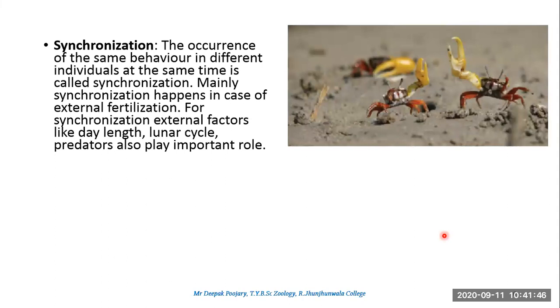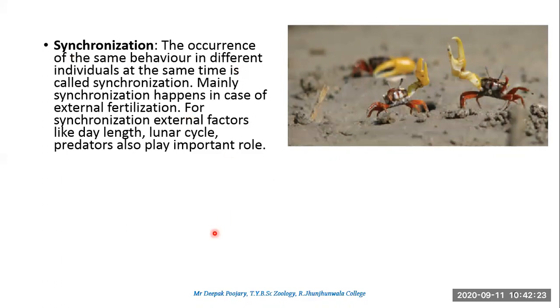Now when I am reading about synchronization, I am understanding what he was noting down. Usually there could be one small female somewhere here, and she will watch one male. For example, this male was moving his claw like that. Suddenly even this male starts moving. Now the female's attention is diverted. The female has to look here also, maybe a third male comes up and starts doing. So now the competition becomes very strong. Now it is up to the female whom to go with. This is called synchronization.